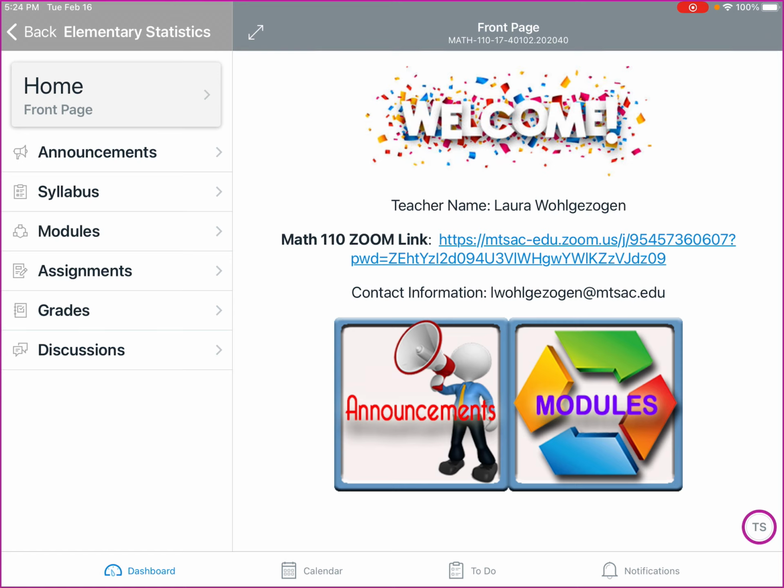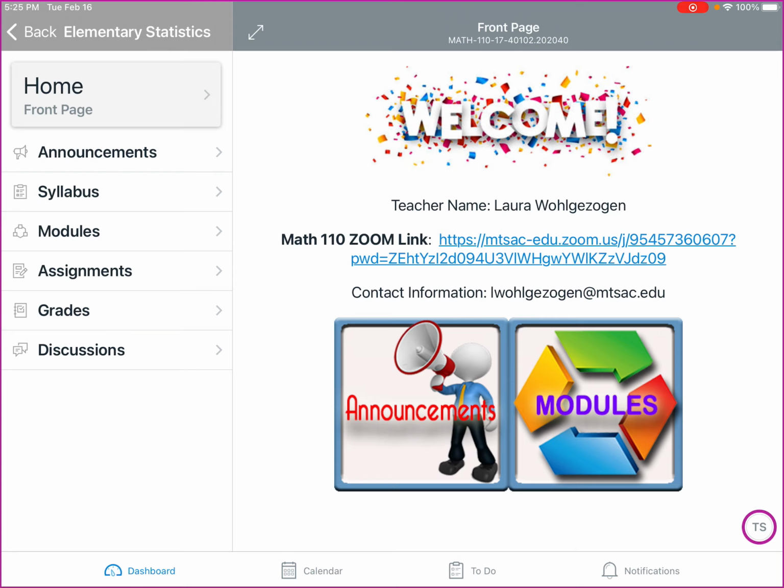This is our homepage on Canvas, and on our homepage you'll notice that we have a Zoom link, and we also have my email address. On here you also have announcements, which you can select, and modules that lead you to those parts in Canvas. Under announcements, I'll be posting recent announcements and reminders about different upcoming things or any changes you might be having in what we have for maybe an exam date or a homework date or removing something or any kind of changes. So definitely you want to check your announcements.